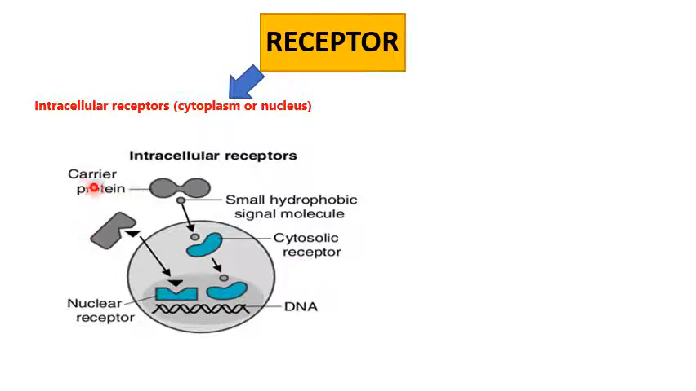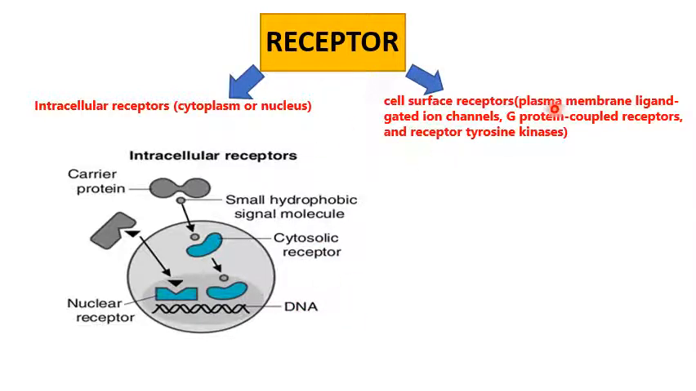Another type of protein enters into the nucleus of the cell and the further process of formation of the DNA takes place. And I forgot to tell you about the intracellular receptors, that these are hydrophobic in nature. That is why they are entering inside the cell. The carrier proteins are hydrophobic in nature, therefore they are entering inside the cell.